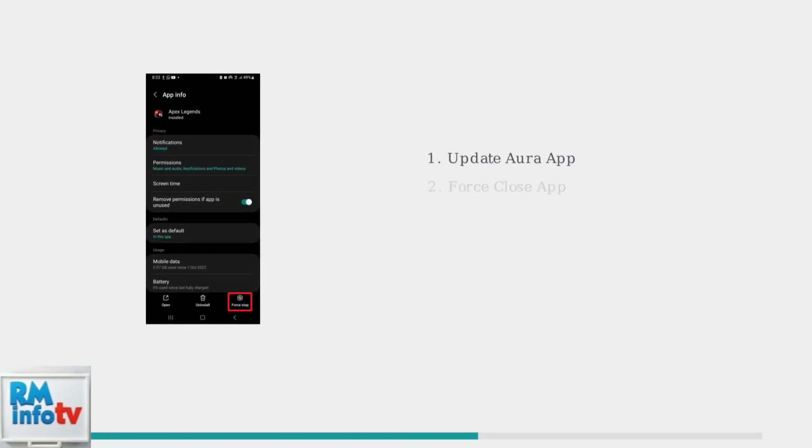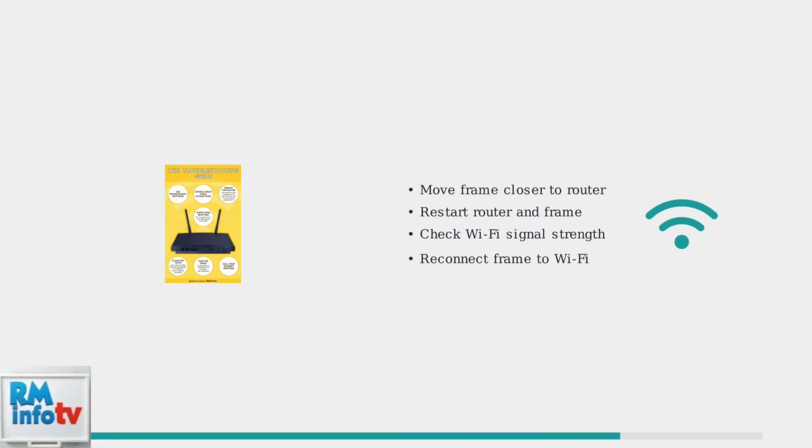Next, troubleshoot the Aura app itself. Ensure you're running the latest version, as Aura regularly releases updates with bug fixes for Android, iOS, and iPadOS. Force close the app completely and reopen it. Wi-Fi connectivity is crucial for photo syncing. Move your Aura frame closer to the router to improve signal strength. Restart both your router and the frame to refresh the connection.